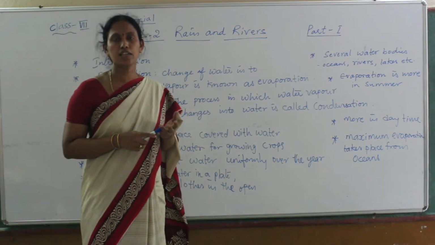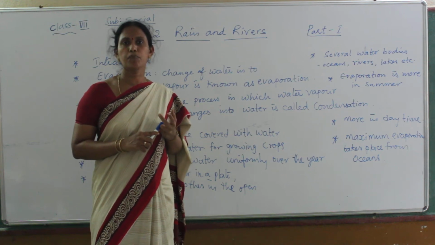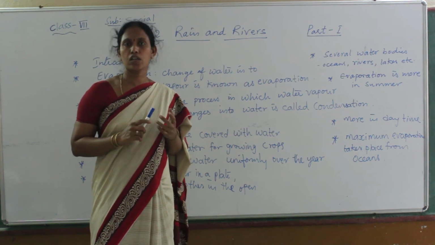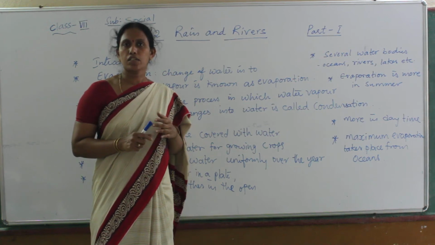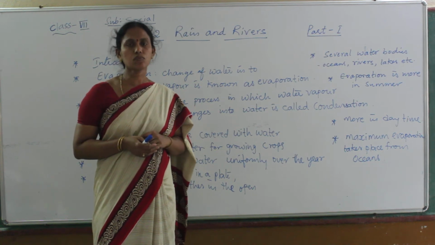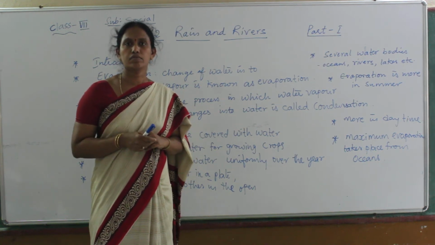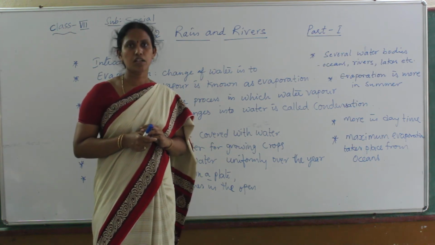For cleaning clothes, for growing crops. It is very important. For growing crops, we want water. Without water, no living being can survive on this earth. Where do we get water? From rains. From rain only we get water.